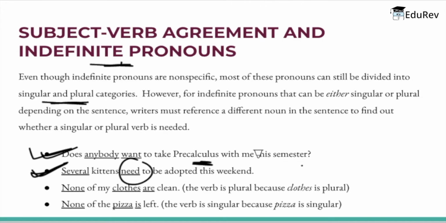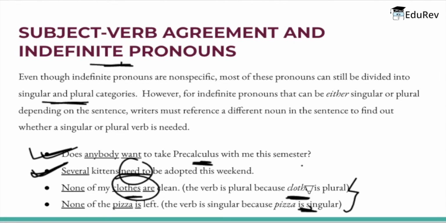Now when an indefinite pronoun like some, more, none or all is used, writers must refer to the noun or noun phrase immediately following this pronoun to know whether the verb is singular or plural. And we can understand this with the help of these examples. That is, none of my clothes are clean. The verb is plural because clothes is plural. And another one is that none of the pizza is left. That is, the verb is singular because pizza is singular.